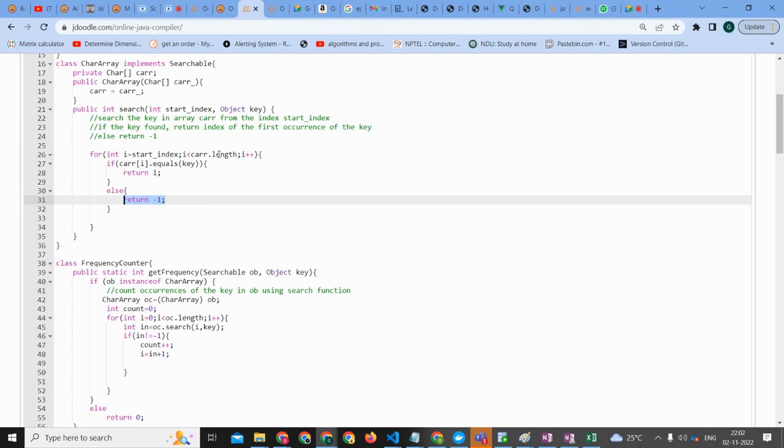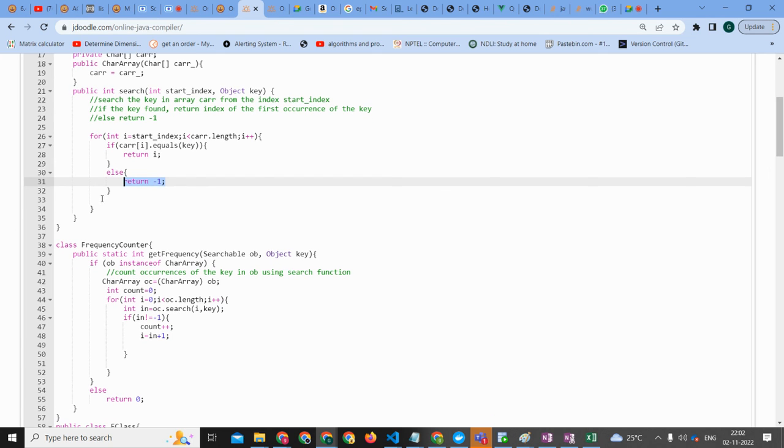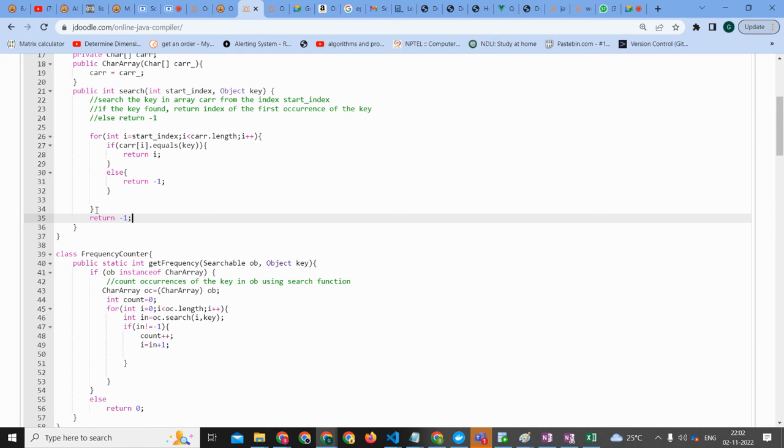When we don't go to the for loop, after the for loop also there should be one return minus one. We will anyhow go to the for loop. For example, the string length is 10. The 10th element is A, and you are trying to search for A. That is done, but again you will come to the search method, passing 11.